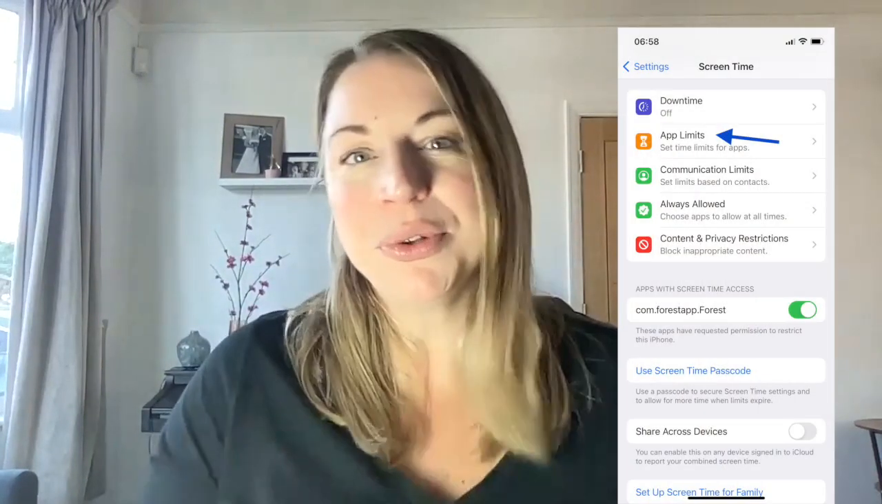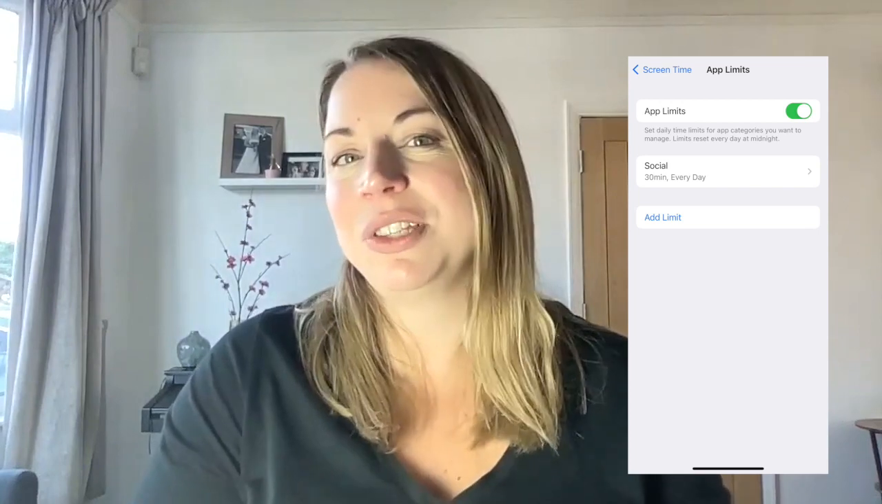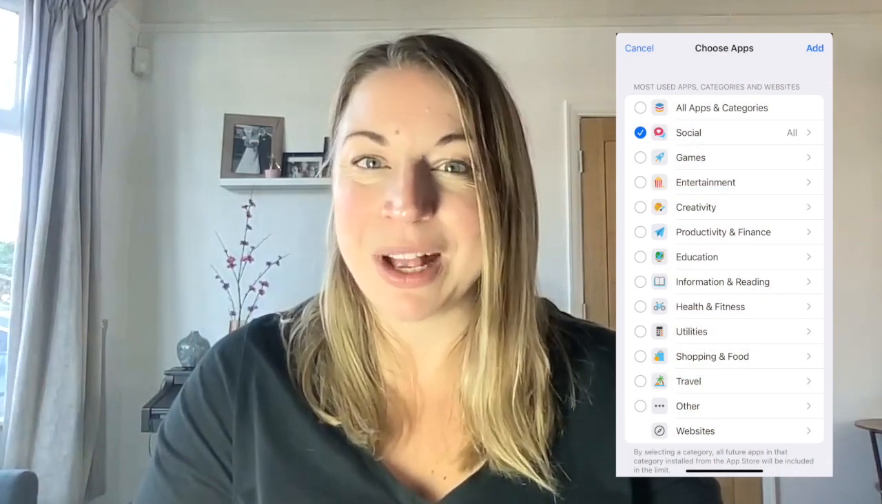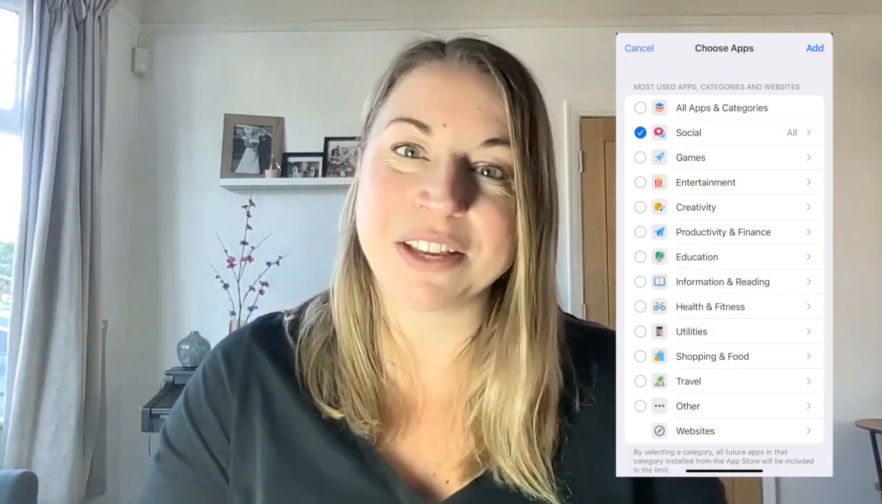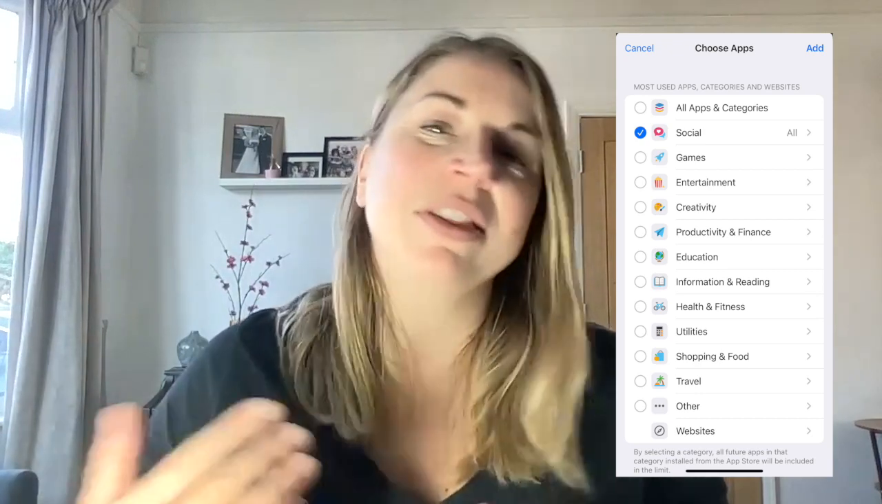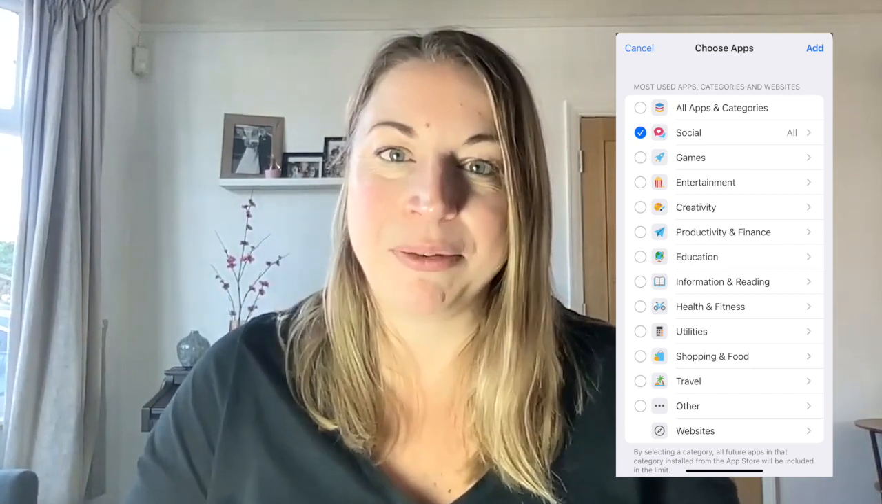Now, you can set up all sorts of app limits. First of all, make sure you have your app limits toggled on, and then you can choose to create a new app limit. And as you can see, there are options beyond social on this as well. You've got things like games. So if you find yourself spending too long on games, you can set up an app limit for games. Entertainment, there's all sorts of different options on there that you can set up app limits for. In this case, we're going to focus in on social.